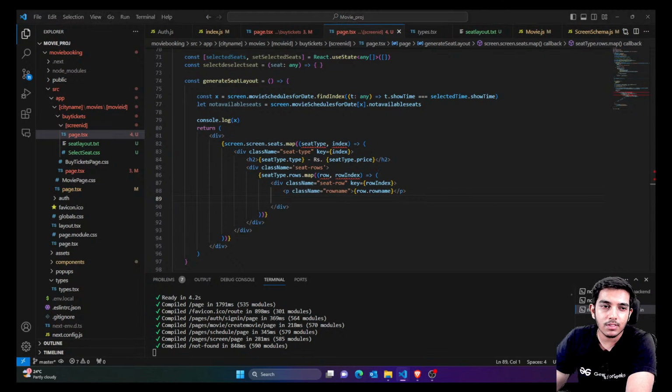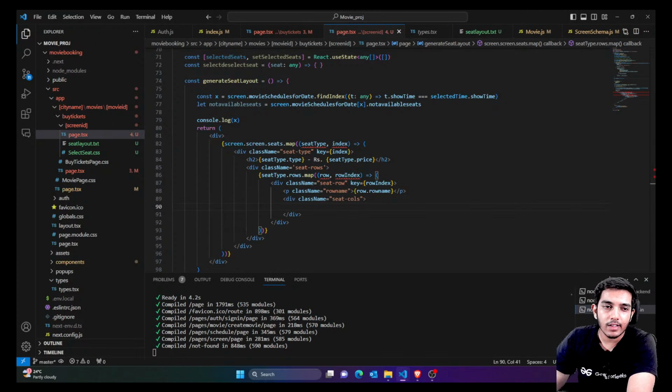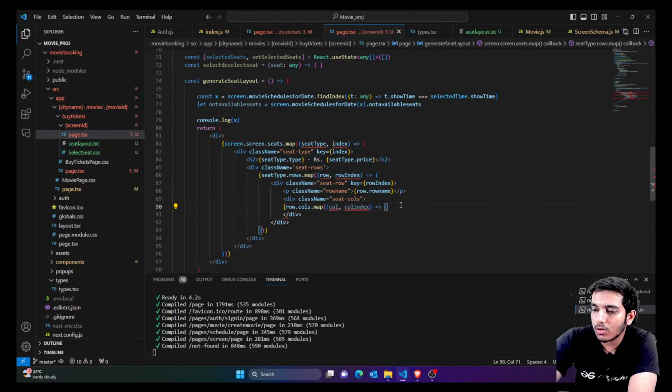Columns is simply, again, we are going to create a division for all the columns. Inside this, we are going to show each column. So inside rows we have columns, right? Just remember that proper names must be given, separate names must be given so that confusion is avoided. From these rows we extracted row. From this row we extracted columns. From columns we have extracted col. That's how things work here. So close it.